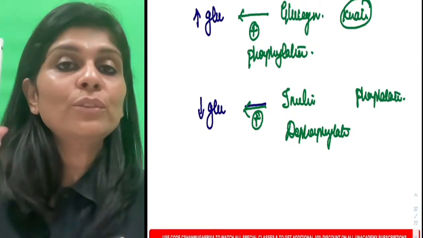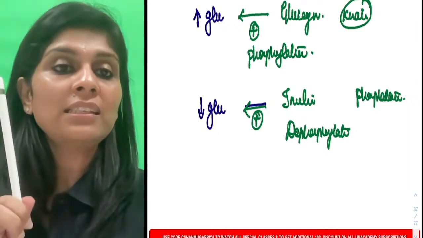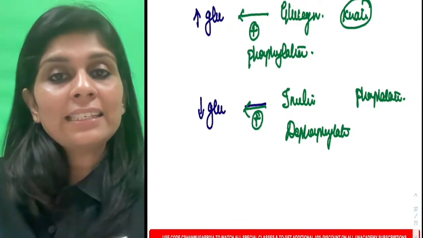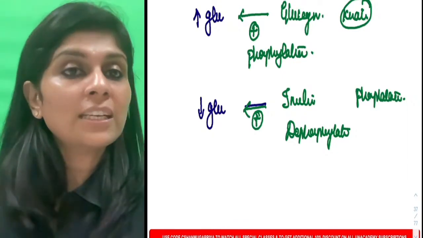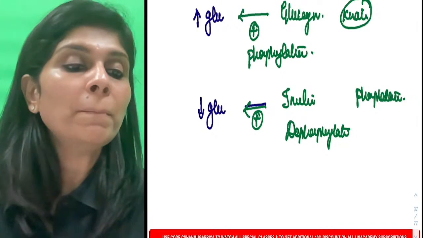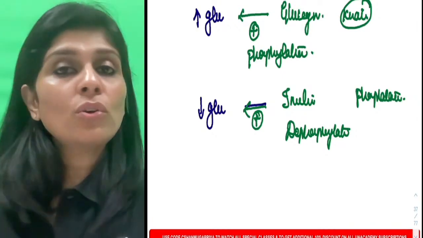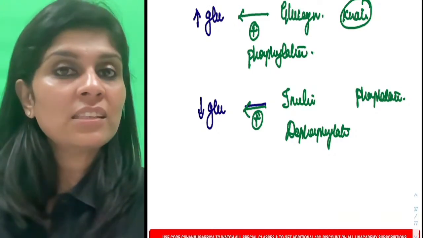So if it's an enzyme which increases blood glucose, it is stimulated by glucagon by phosphorylation. If it's an enzyme which decreases blood glucose, that will be stimulated by insulin by dephosphorylation. Okay. Now what if you do not know whether it increases or decreases blood glucose?